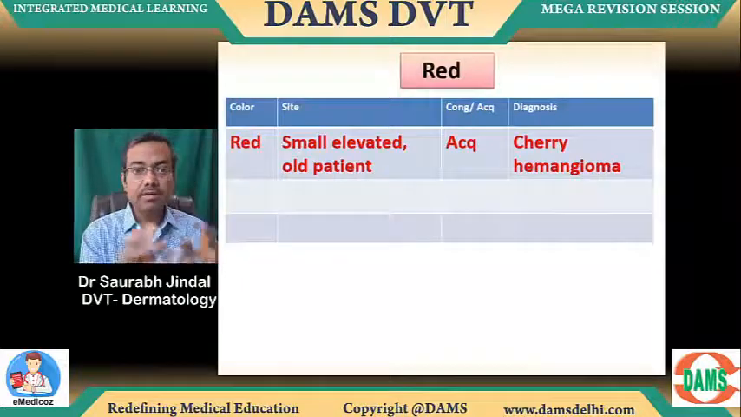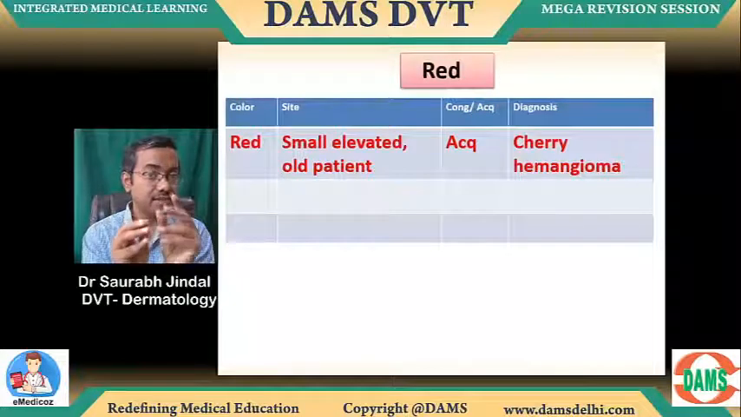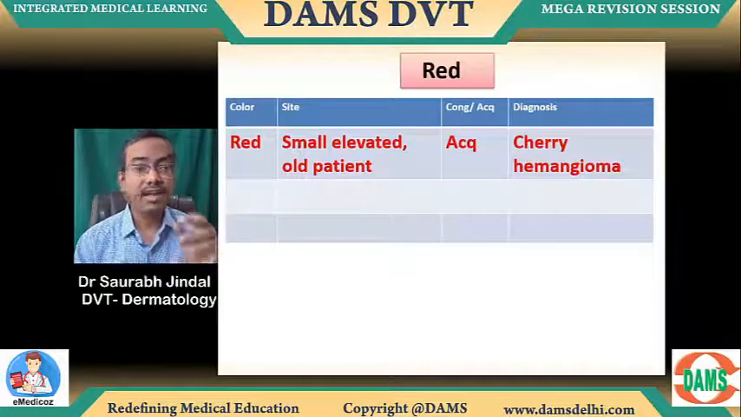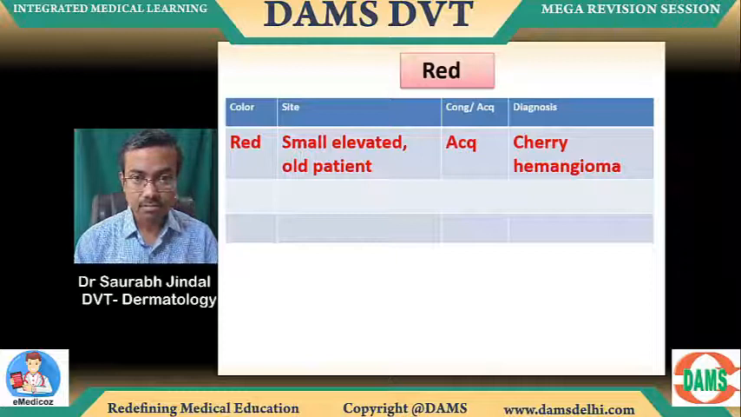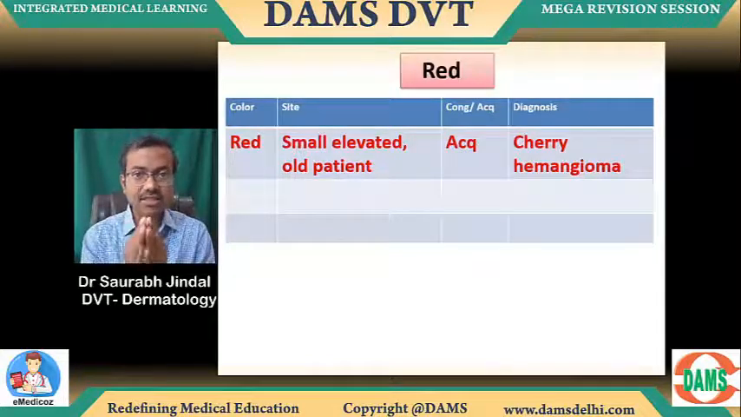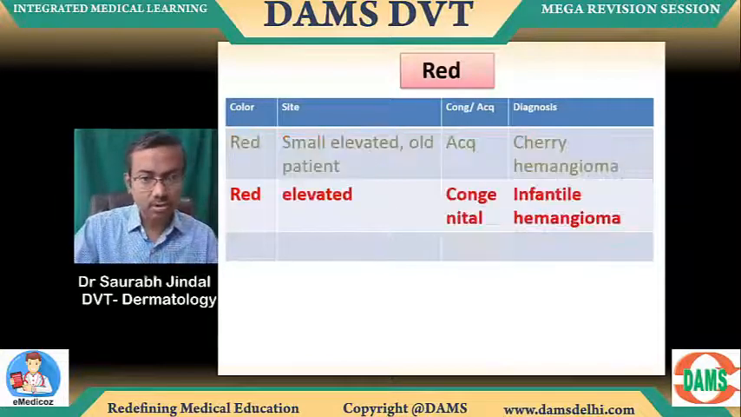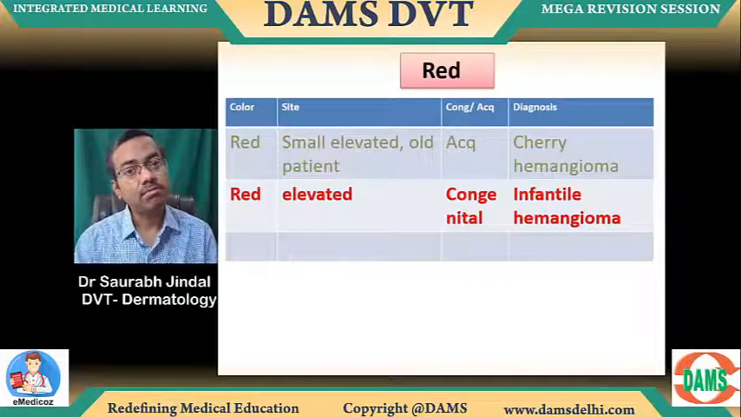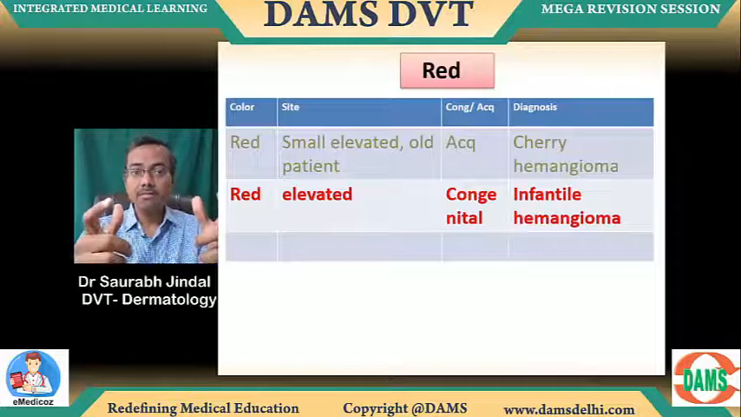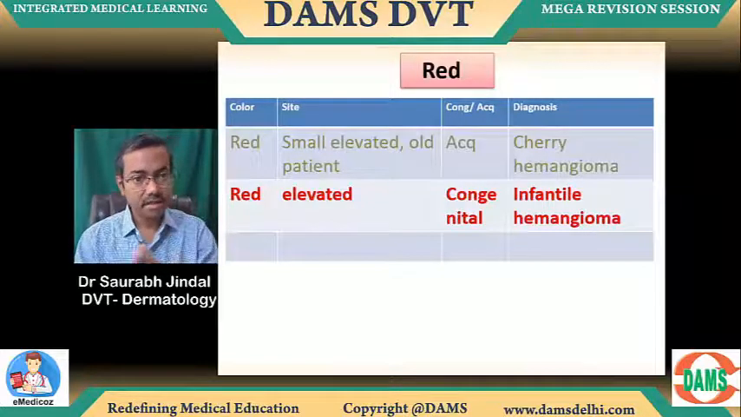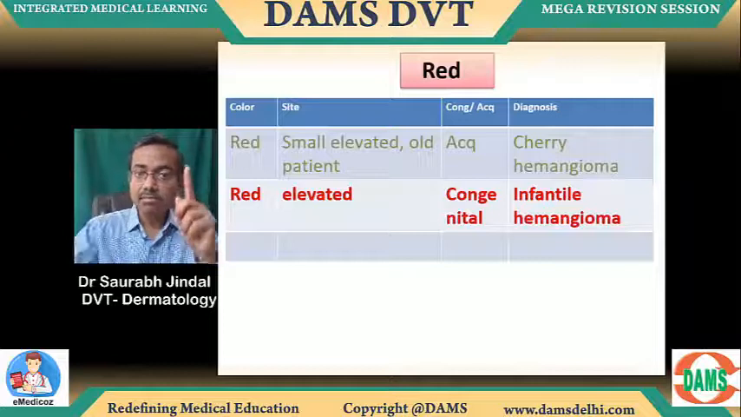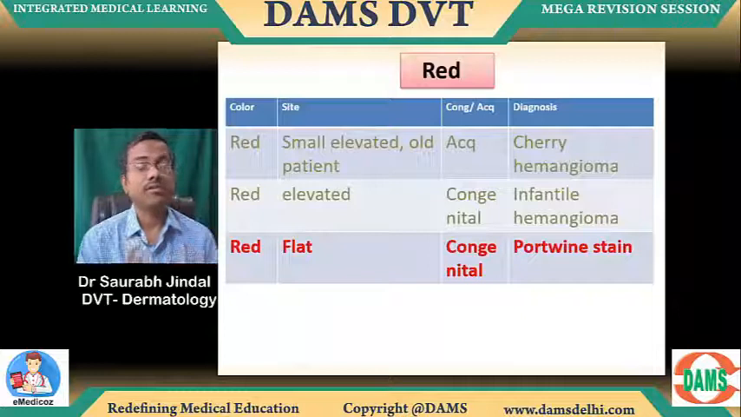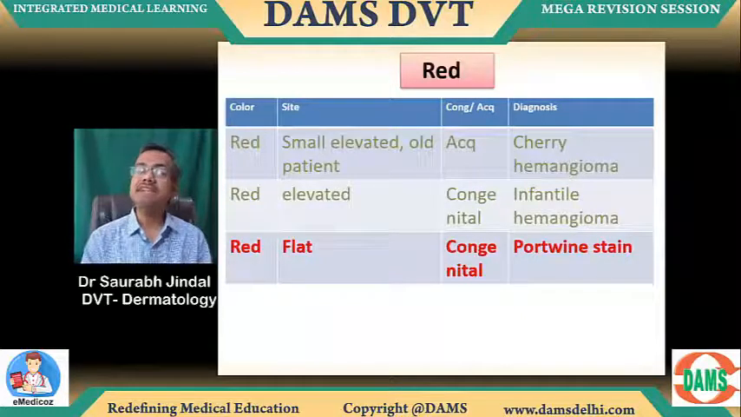If it's red, small elevated, see this, it's not flat now. Small elevated red papules in an old patient. Acquired disease, cherry angioma, which I'll show you images also. If it's red elevated but congenital, it's infantile hemangioma. You got this? So red elevated, old patient, it's going to be cherry. Red elevated, congenital, infantile hemangioma. Red flat, congenital, Port-wine stain. How easy it is now to identify.